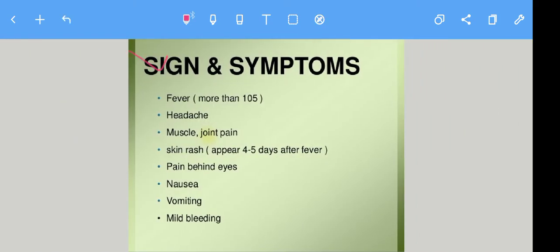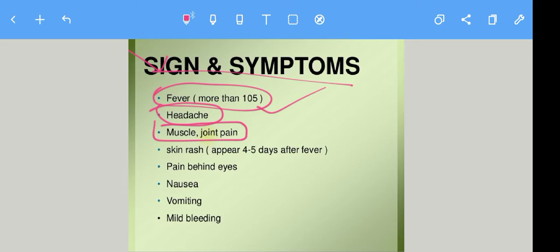So the signs and symptoms of dengue are fever. The patient develops fever of more than 105. First of all, pyrexia occurs, and then headache, and then muscle pain and joint pain. The patient will complain of pain in muscles, myalgia, and joint pain, arthralgia. Skin rashes will be there, because the platelet number is decreased. Decreased platelets result in purpura and rashes on the skin. There is pain behind the eye and pain when the patient moves the eye. The patient will complain of the pain.